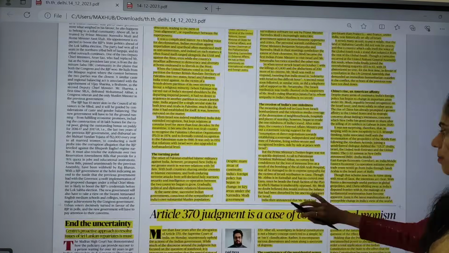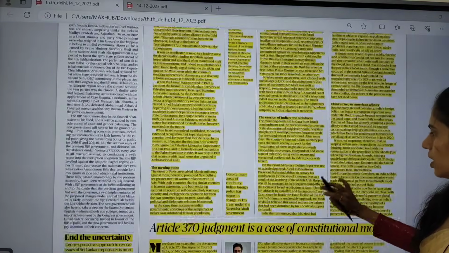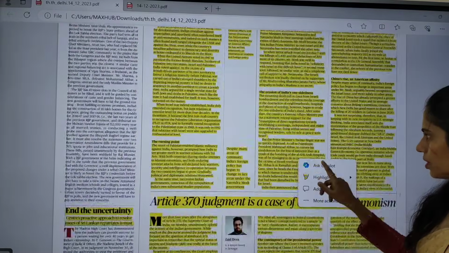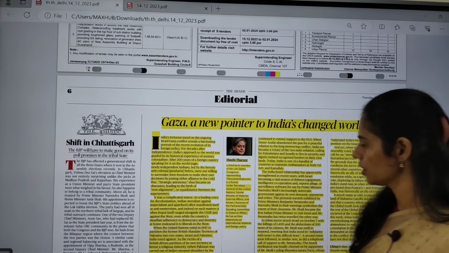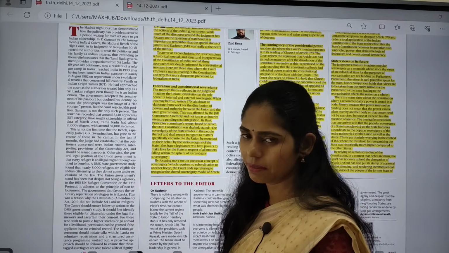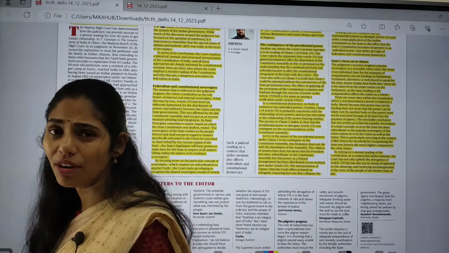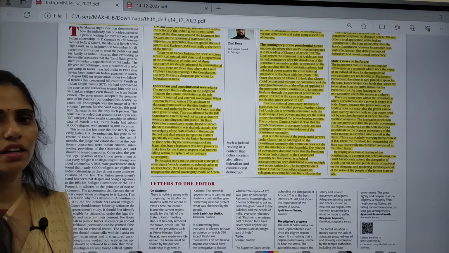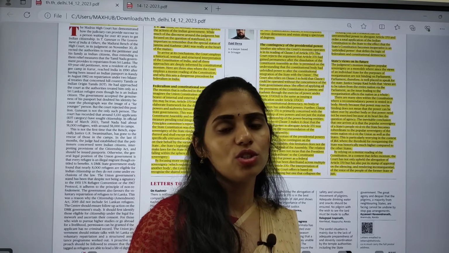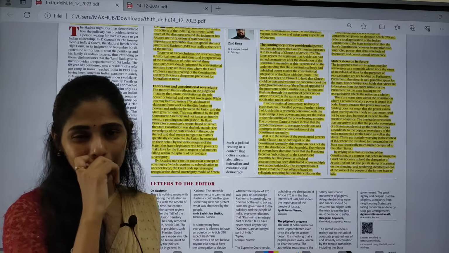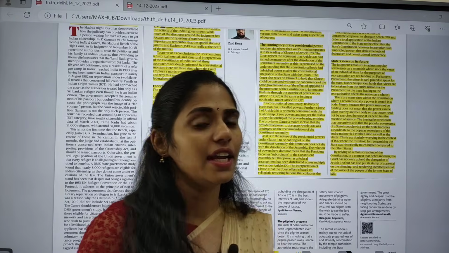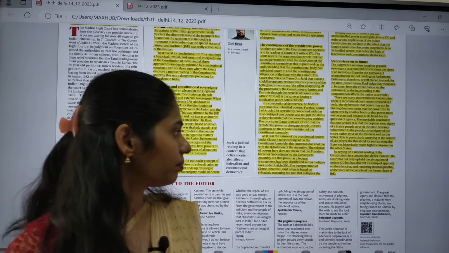This article is very important, and we have to see what Article 370 is and what judgment was given by the Supreme Court. That is very, very important. Especially this article is important from your GS paper 2 under polity. So you have to understand what this Article 370 is. Whether it is a temporary or permanent provision, who has the power, and whether there is a need to take permission from the states also or not. These are the questions we are going to address, and this topic is of utmost importance.